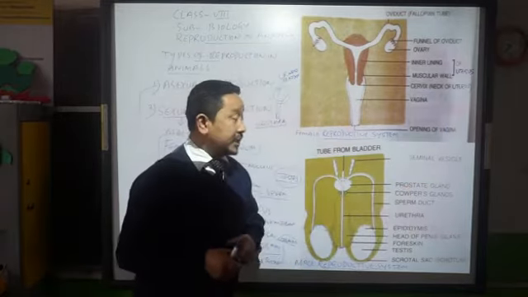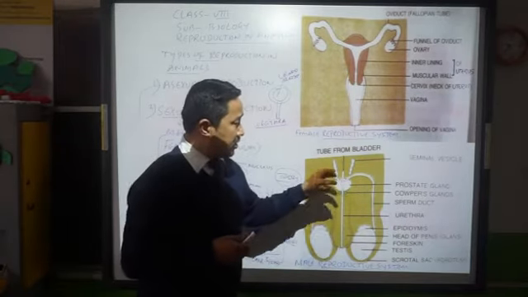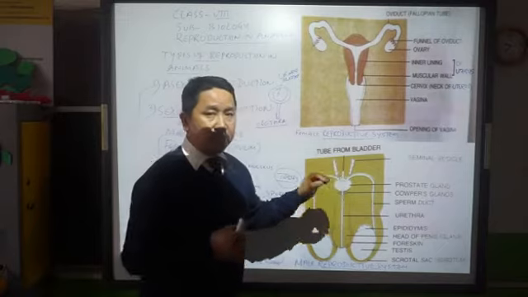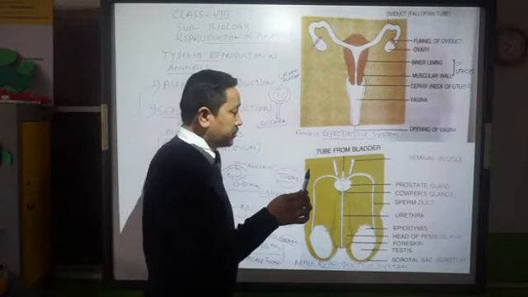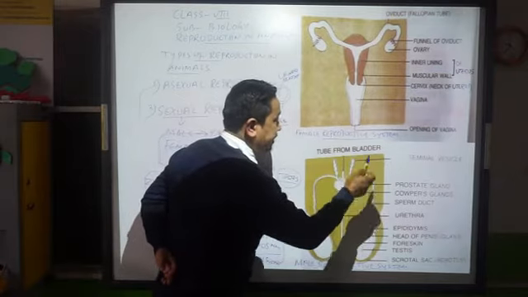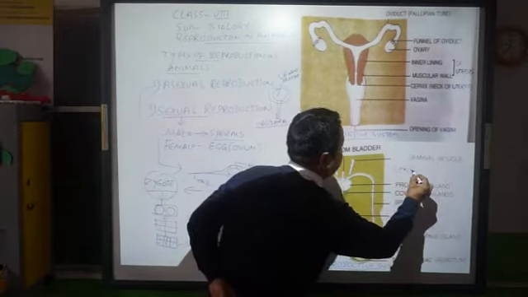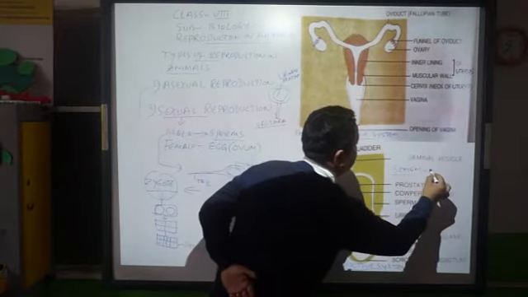The function of this alkaline is to neutralize the semen. Semen, as I was telling you, is formed of the sperm coming from here and the secretion produced by the seminal vesicle. That semen is milky white.